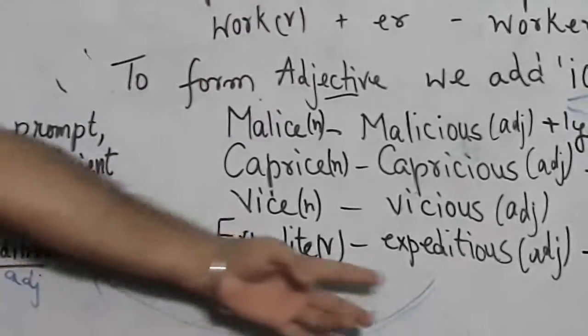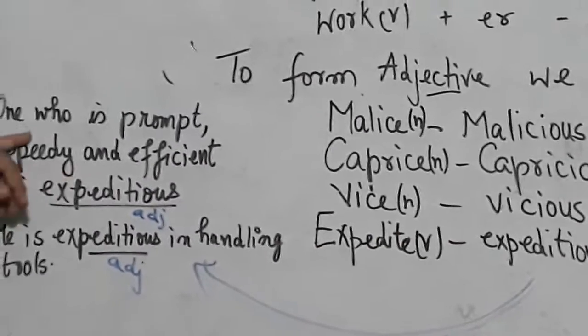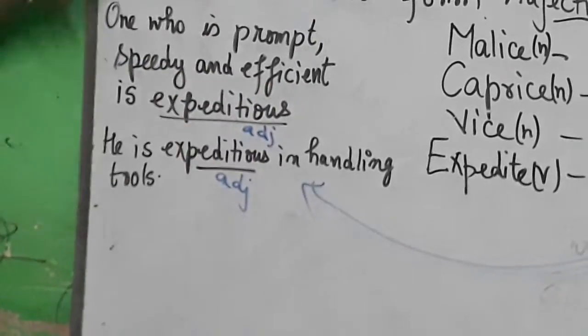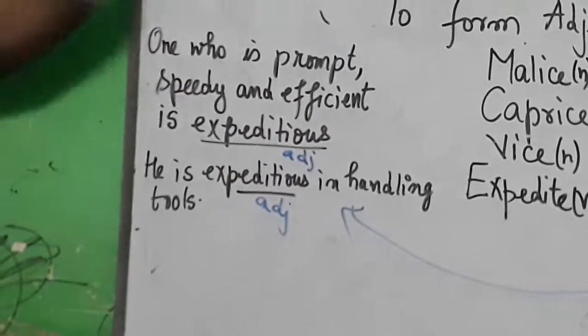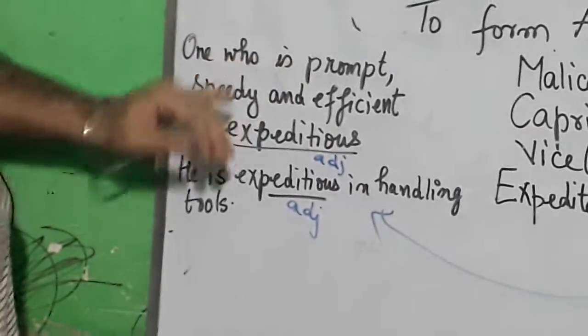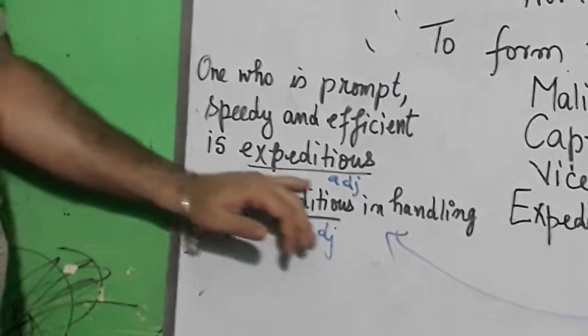Now you can see how expeditious is used. One who is prompt, speedy and efficient is expeditious. So you can say who is very smart, who is very active in working. Okay, so one who is prompt, speedy and efficient is expeditious.